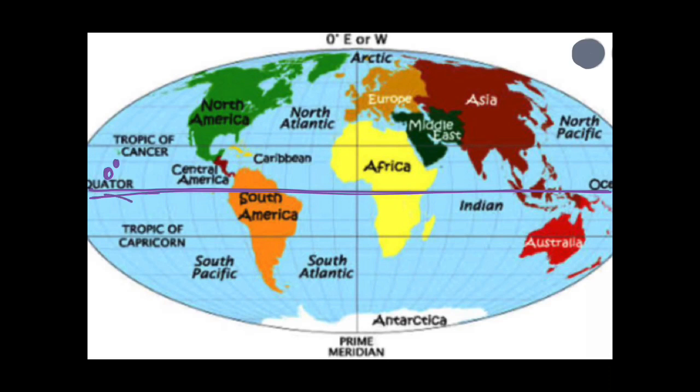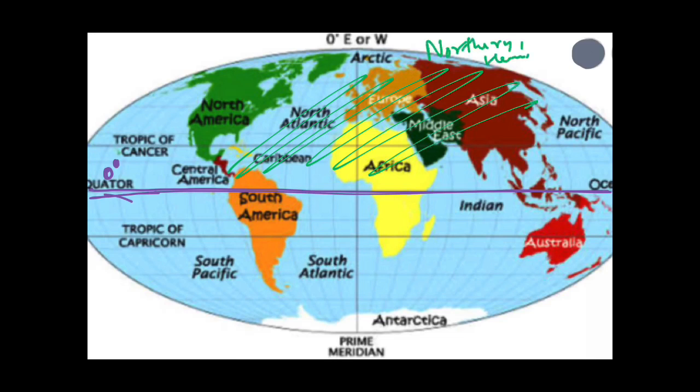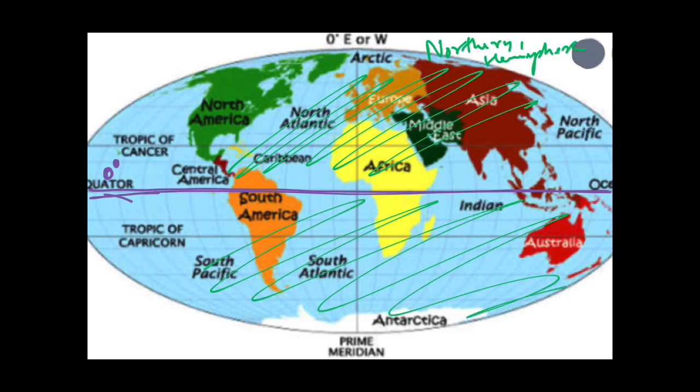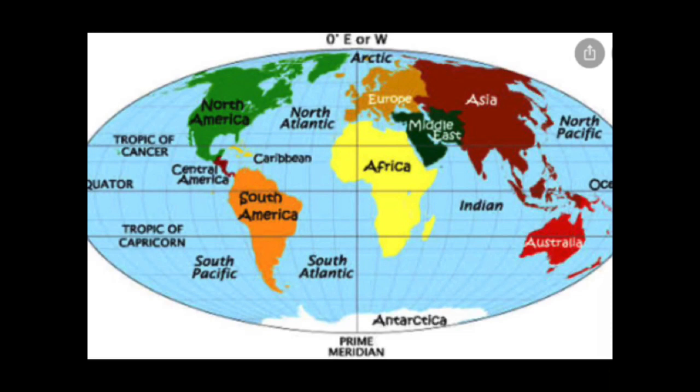The upper part of the equator is known as the northern hemisphere, and the lower part is known as the southern hemisphere. That means the 0 degree latitude divides the Earth into 2 parts, the northern and southern hemisphere. So these horizontal lines are known as latitudes.